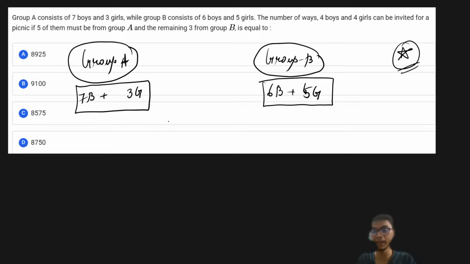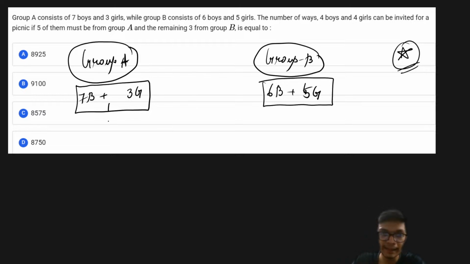Now I have to find the number of ways 4 boys and 4 girls can be selected for a picnic if 5 of them must be from group A and the remaining 3 from group B. So how am I going to arrange for this number of cases?